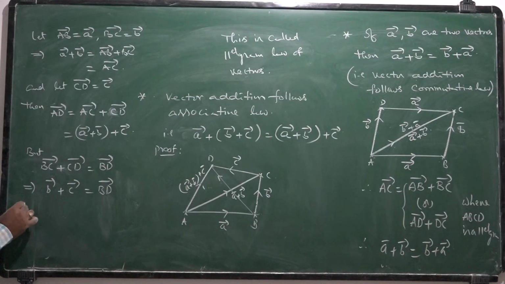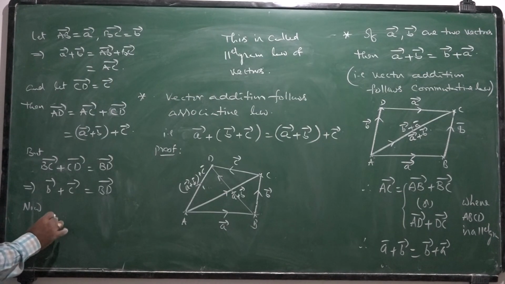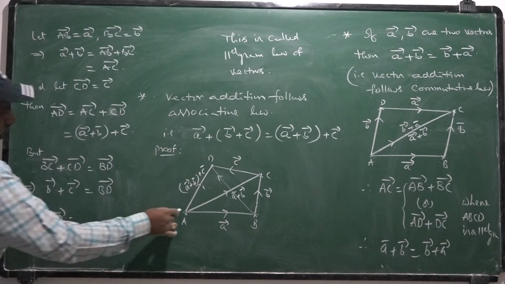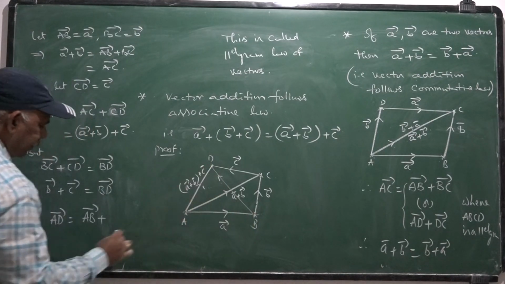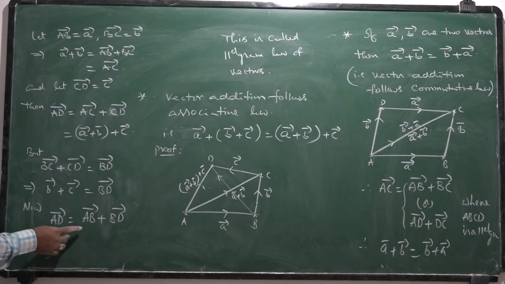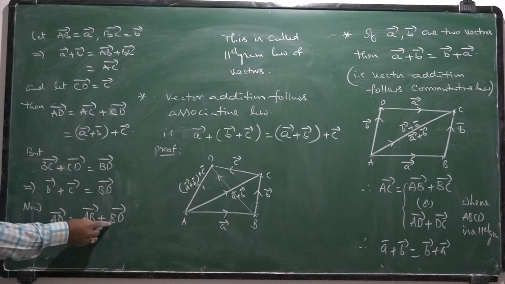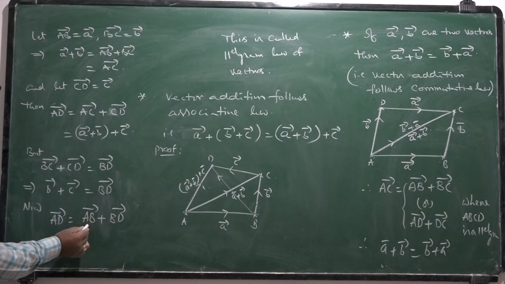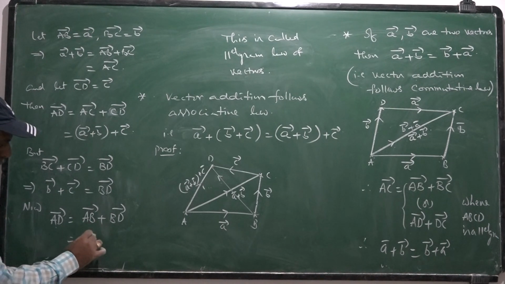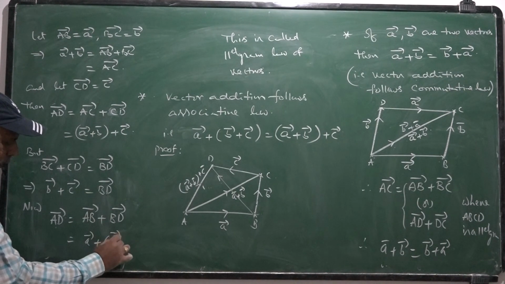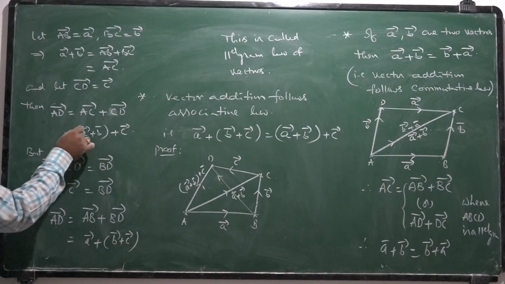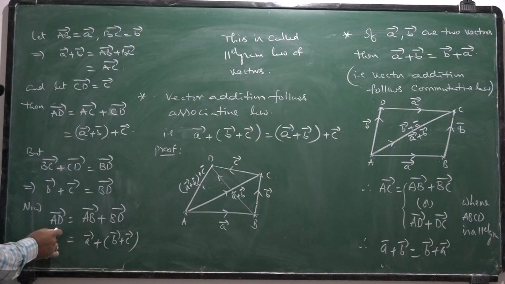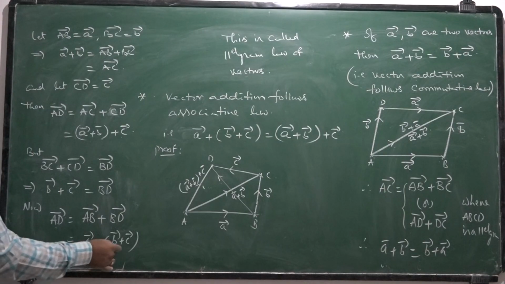Now, the vector AD bar you can write as AB plus BD. You can observe that the ending point of this vector coincides with the initial point of this vector. AB plus BD can be written as AD. AB bar, that is A bar, plus BD bar, which is B bar plus C bar. The same vector AD bar may be represented by A bar plus B bar plus C bar.